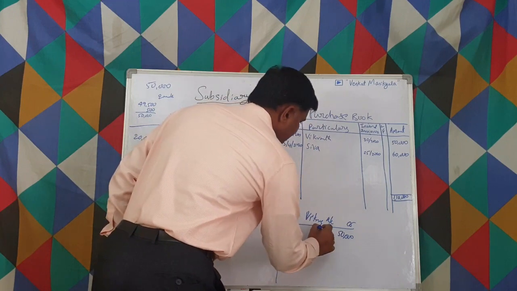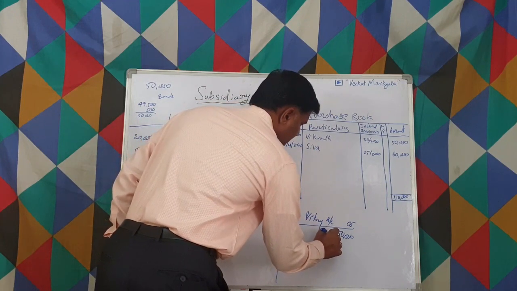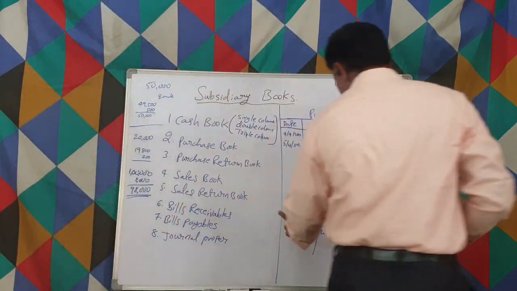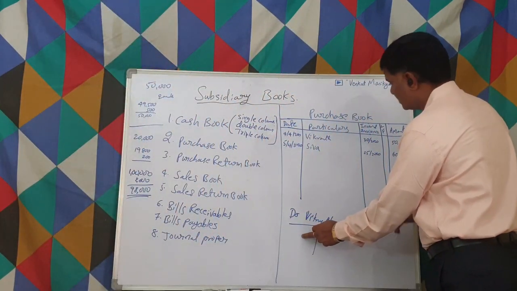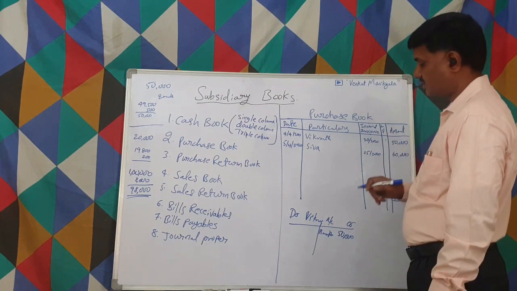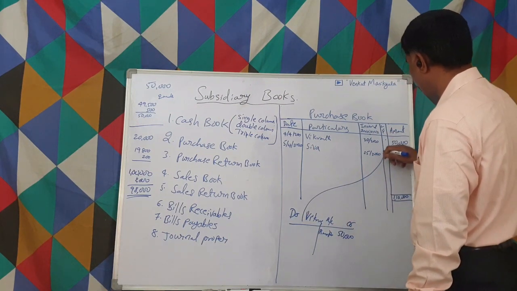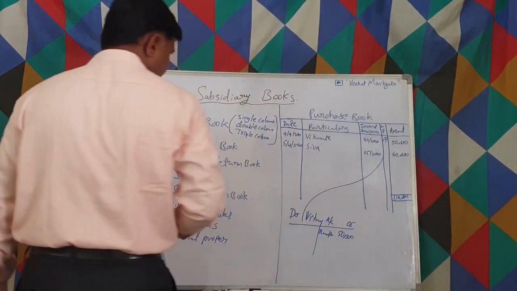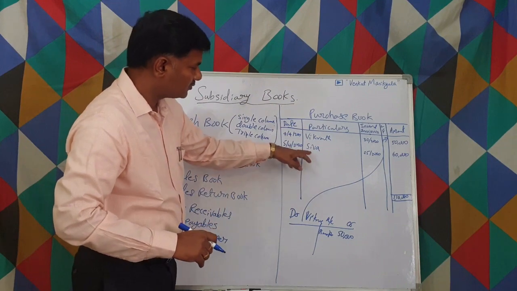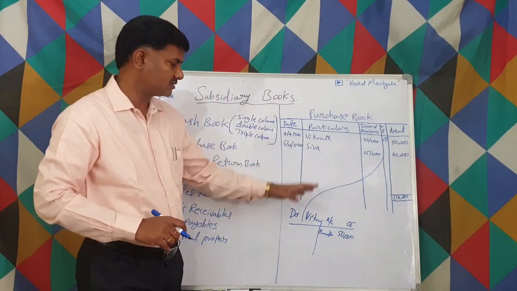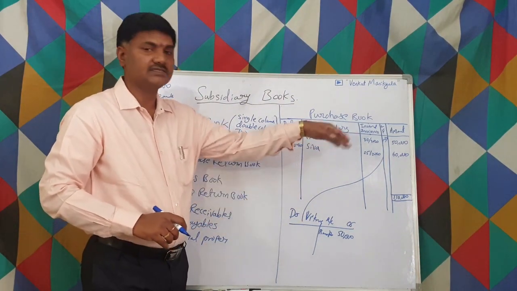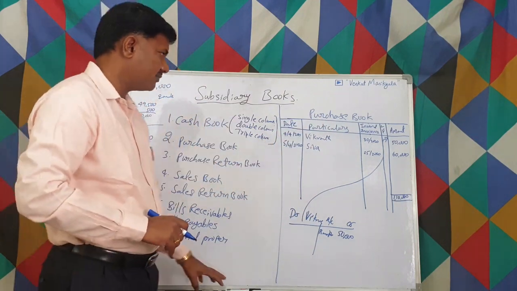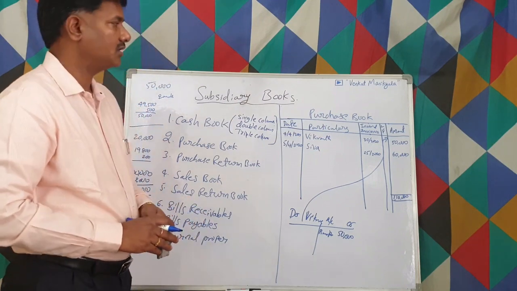Saying purchase book, we received this data from the purchase book. Whatever page number this ledger account has, we write here. This is what a ledger folio means. Then we go to one more account, the Shiva account. We credit him with 60,000. Whenever we pay, we debit. This is the benefit of the purchase book.